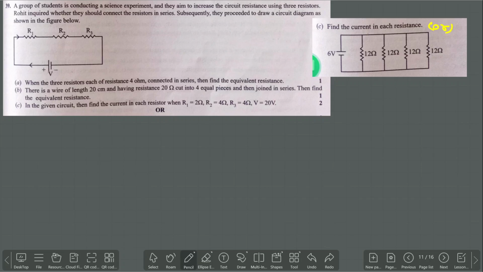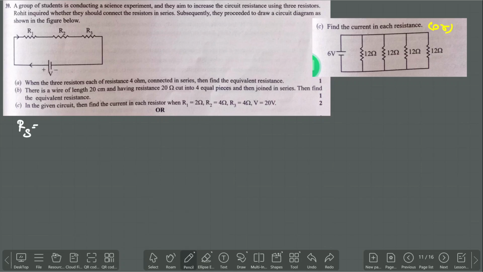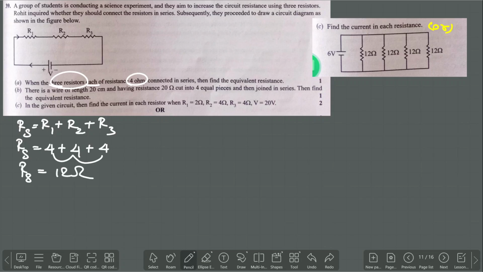Clear? So the circuit diagram is given like this. When the 3 resistors, each of 4 ohm, are connected in series, find the equivalent resistance. Connected in series means what is the formula to calculate the net resistance? Rs equal to R1 plus R2 plus R3, since 3 resistors are there. Here they said 3 resistors each of 4 ohm, that means all the 3 resistors have the same value. So Rs equal to 4 plus 4 plus 4. 4 plus 4 is 8, 8 plus 4 is 12. So net resistance is equal to 12 ohm. So the answer for the first question is 12.